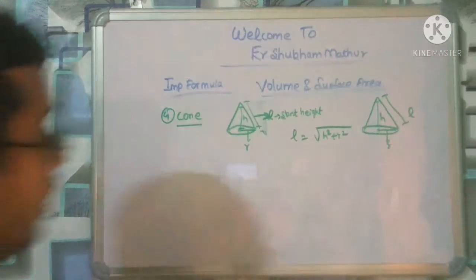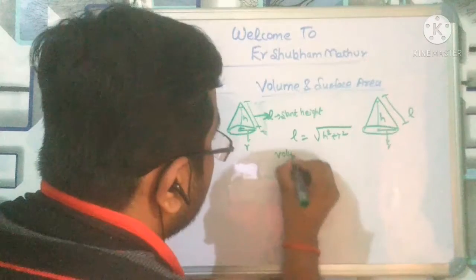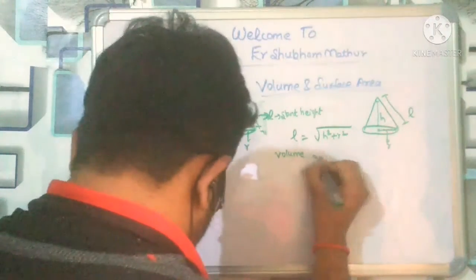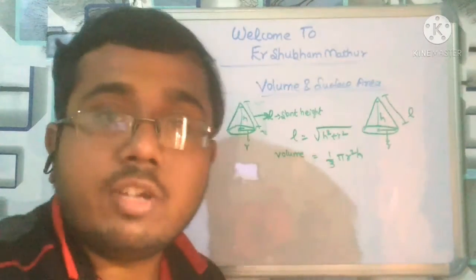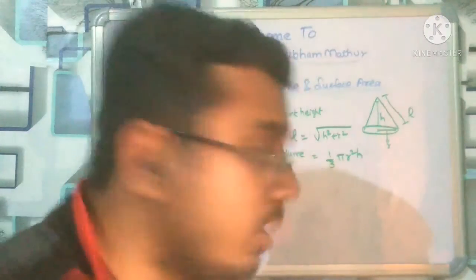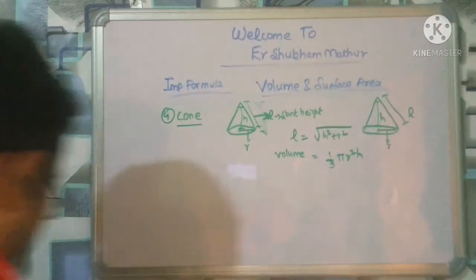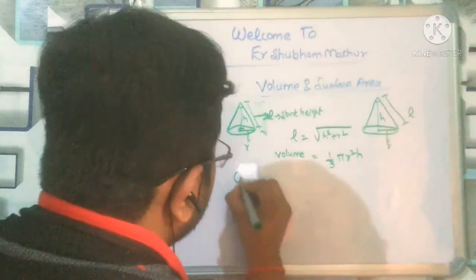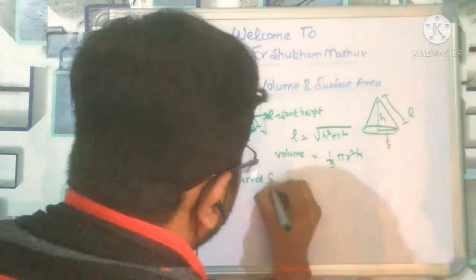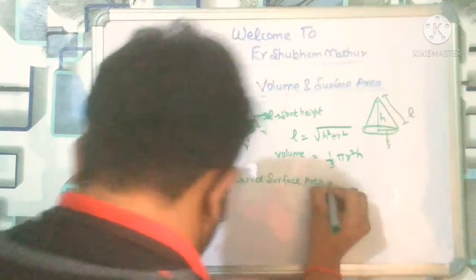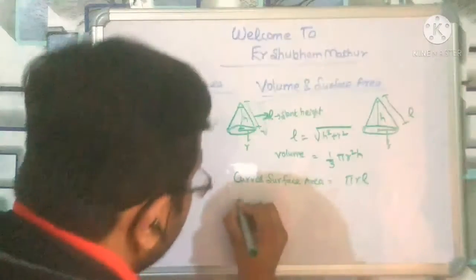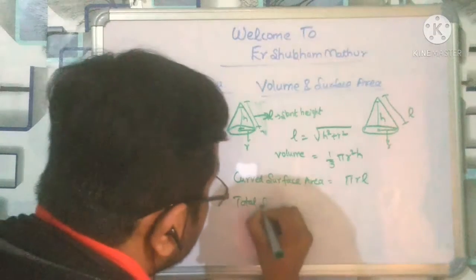Now volume. Volume is 1 by 3 pi r square h. Remember this, 1 by 3 pi r square h. Now I come to the curved surface area. Curved surface area is pi r L.